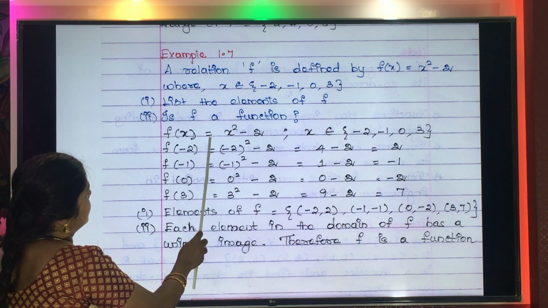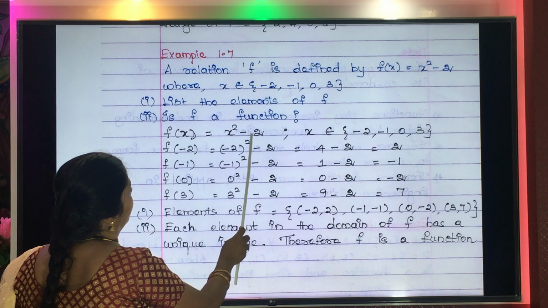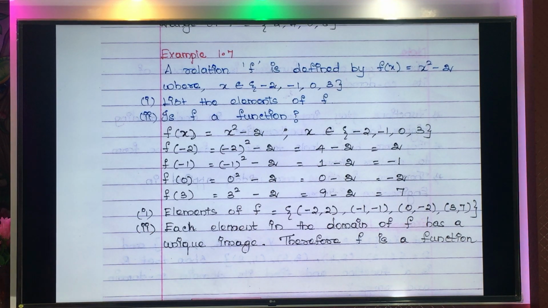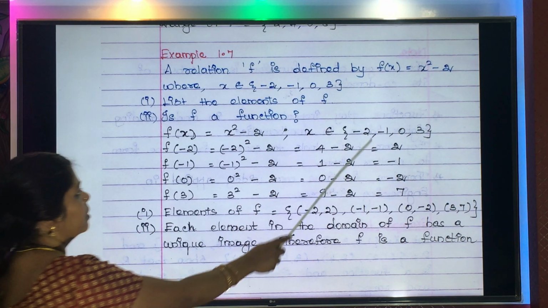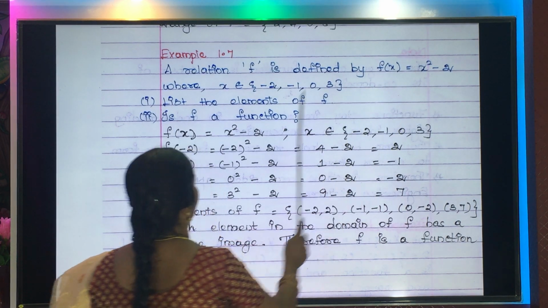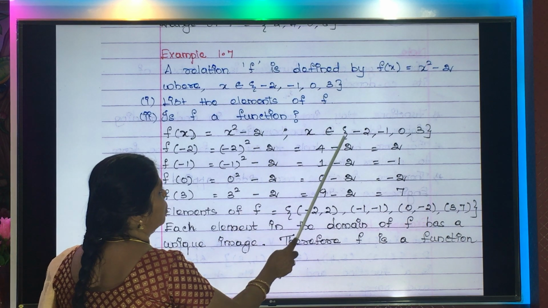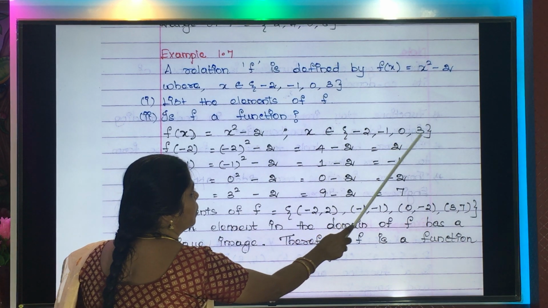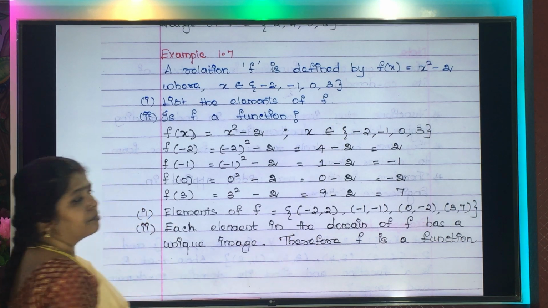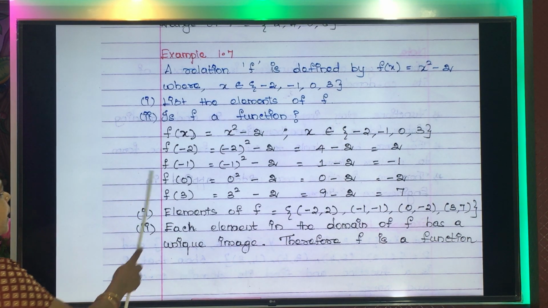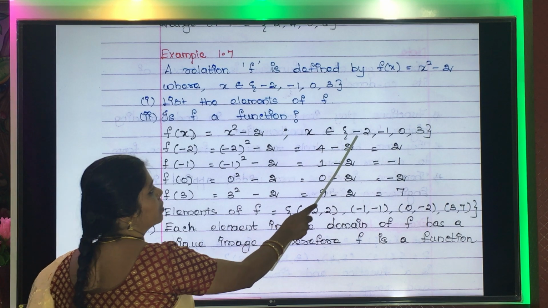F of X is equal to X squared minus 2. This is the given condition. That is what I have written here. Now, X belongs to minus 2, minus 1, 0, 3. So, this first you have to take and write. Now, in the place of X, what all values you will write?